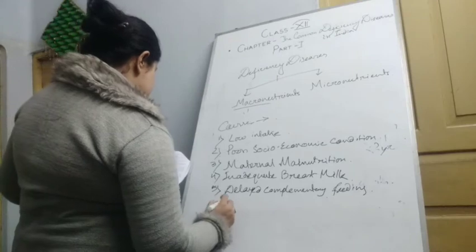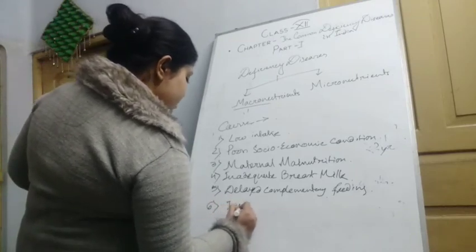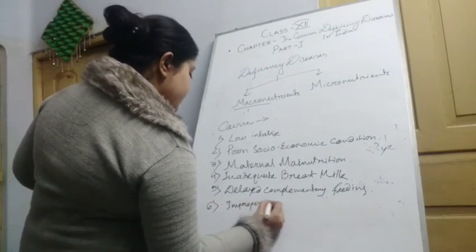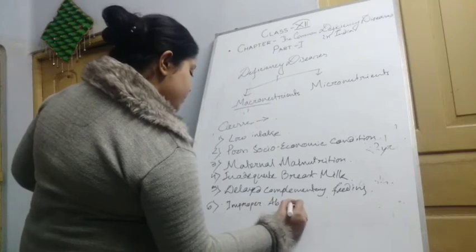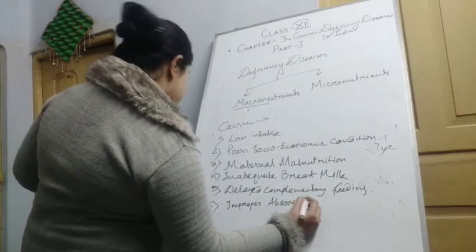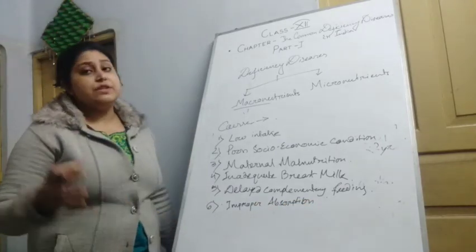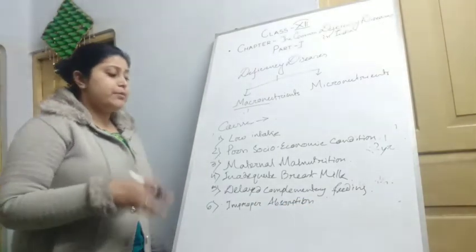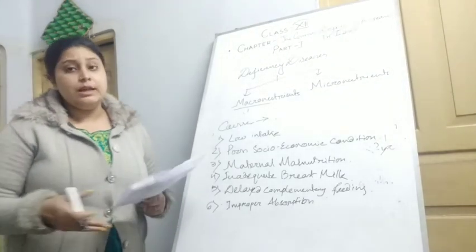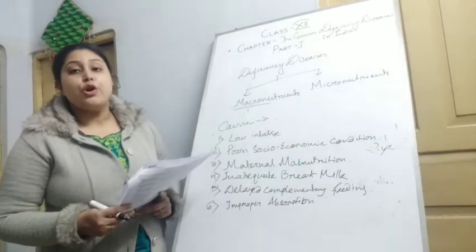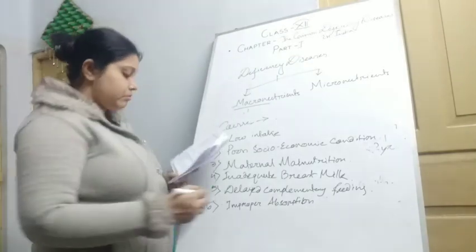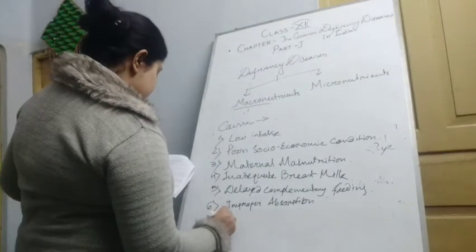The sixth point is improper absorption. If the child has any physiological problem, then improper absorption of food can be seen. Then that's why kwashiorkor or marasmus can happen. Seven is